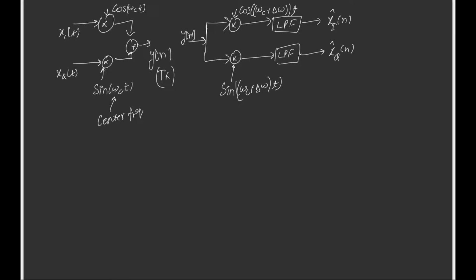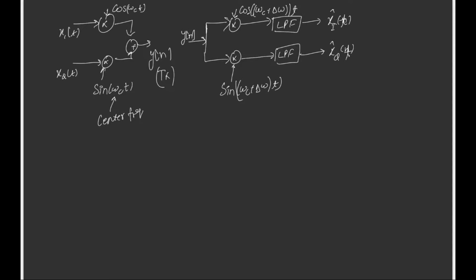I have written them as x_I hat[n] and x_Q hat[n], because if delta omega is non-zero, then x_I hat[n] is not equal to x_I[n]. To keep consistent, let's represent this in terms of t, not n.